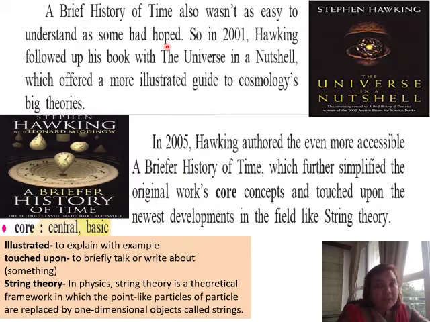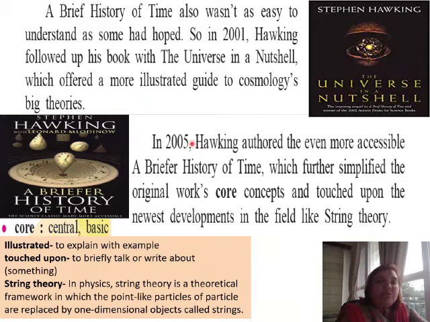So in 2001, Hawking followed up his book with The Universe in a Nutshell, which offered a more illustrated guide to cosmology's big theories. So in 2001, Hawking came up with another book and he titled it The Universe in a Nutshell. And this book offered a more illustrated guide. Illustrated means to explain with examples. So in this book, Stephen Hawking tried to make people understand cosmology's big theories with the help of examples.